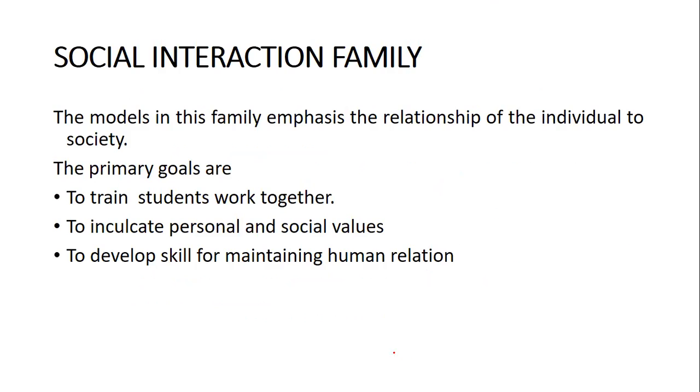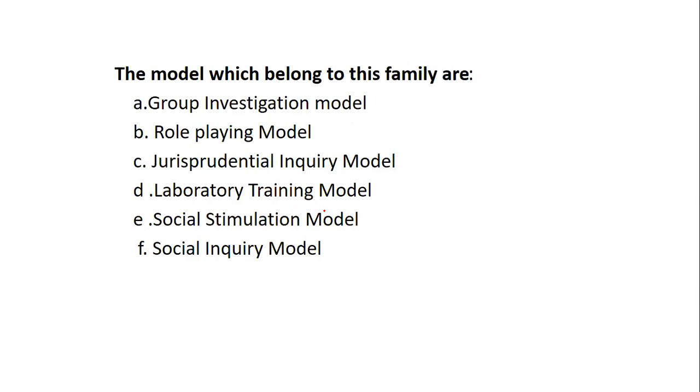Then we have the social interaction family. Under the social interaction family, what is the aim? To train students to work together, to inculcate personal and social values, and to develop the skills for maintaining human relations. Social means it emphasizes more on values, social values, and human relations. The models belong to the group investigation model, role-playing model, jurisprudential inquiry model, laboratory training model, and social simulation or social inquiry.